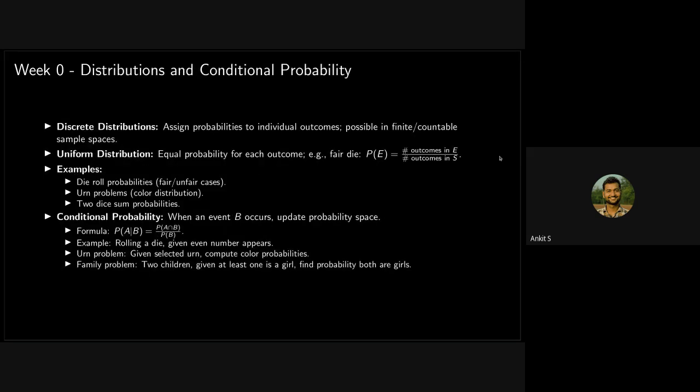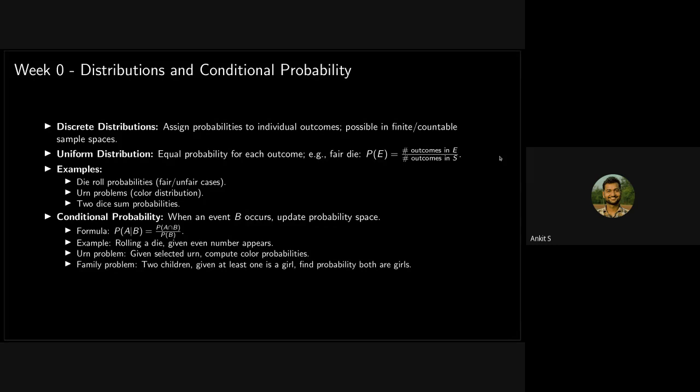Then there are distributions and conditional probability. There are two kinds of distributions: discrete distributions and continuous distributions. Sometimes we have outcomes which are countable and finite, and those can be fit into a finite set. In that case, we call them discrete distributions.